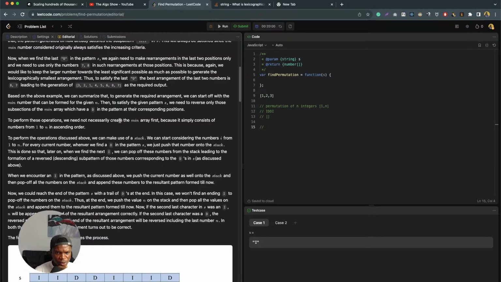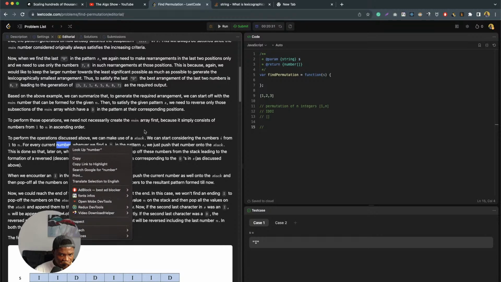We need not necessarily create the main array first. To perform the operations above, we can make use of a stack. We can consider the numbers i from 1 to n. For every current number, whenever we find D in the pattern, we just push that number to the stack. This is done so that later on, when we find the next I, we can pop off these numbers from the stack, leading to the formation of a reversed sub pattern of those numbers corresponding to the D's.